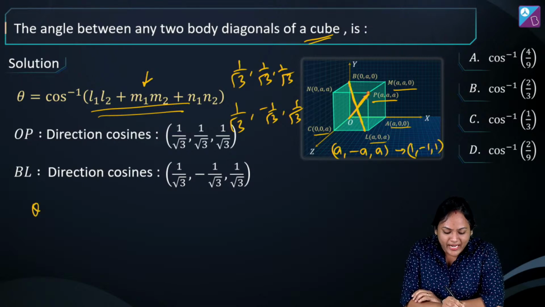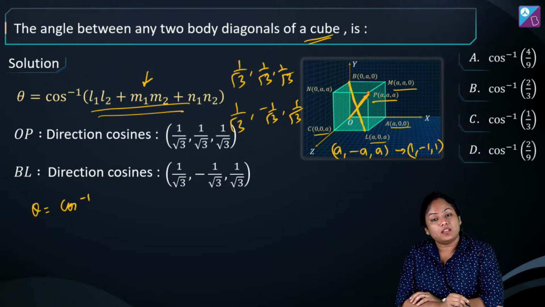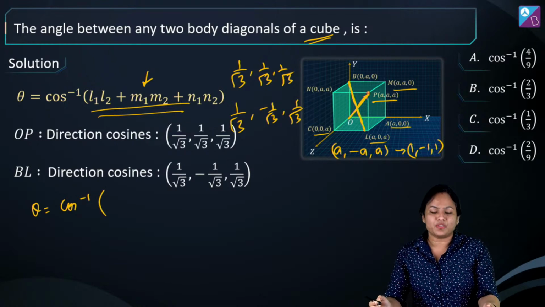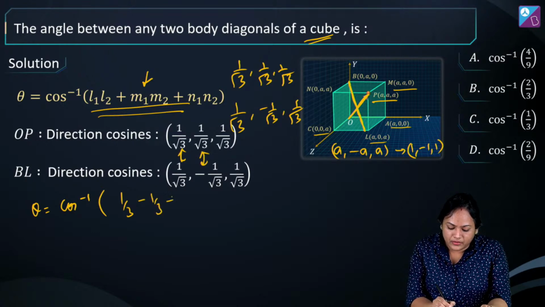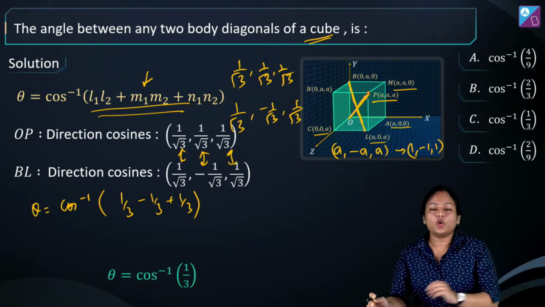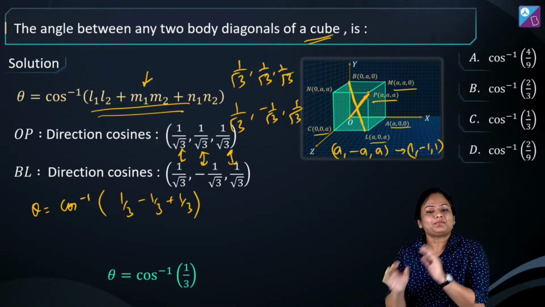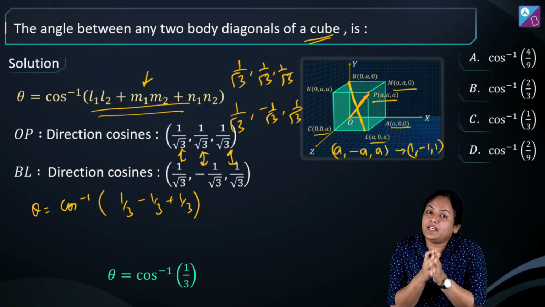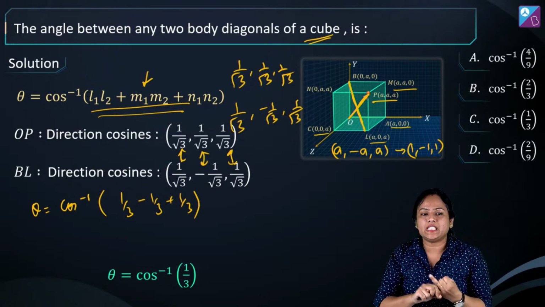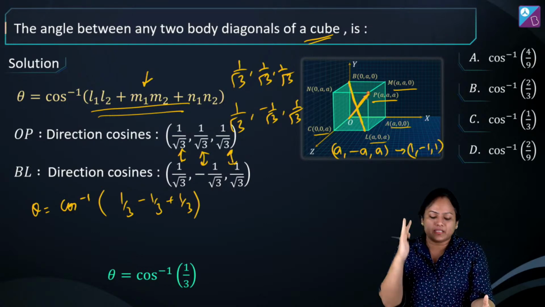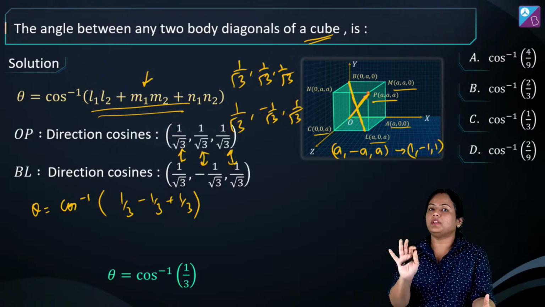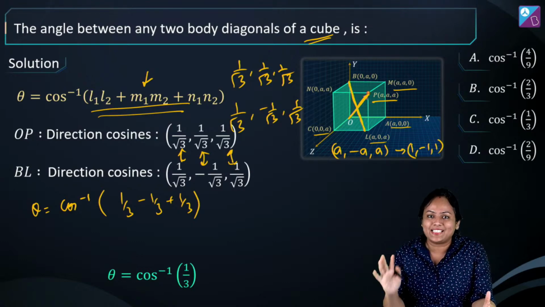So when we substitute the values here, theta is cos inverse. We'll just substitute the values. So that will be 1 by 3 when you multiply these two. Then when you multiply these two, it's minus 1 by 3 and then again it's 1 by 3. Alright? And this will be our final answer, cos inverse 1 by 3. This will be the correct answer. So you understood how to find DCs, you understood how to find DRs. How to write the angle in terms of DRs and in terms of DCs, we have learned all this up to here or revised it again.